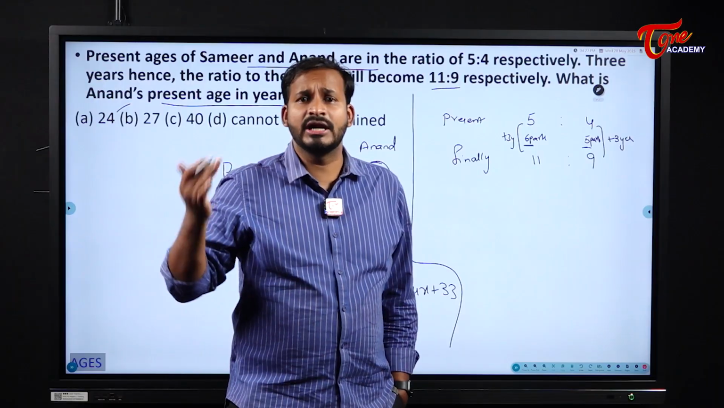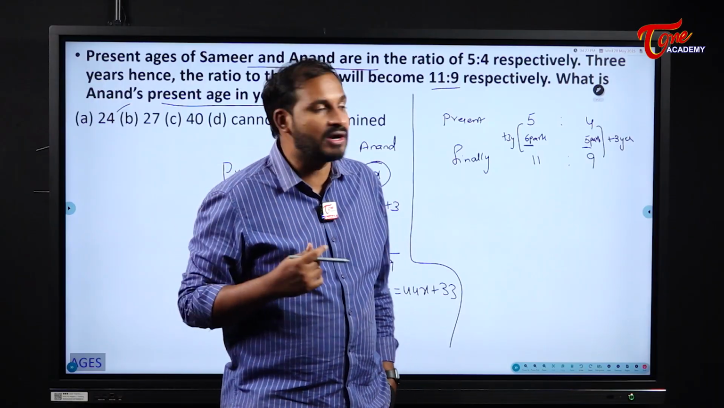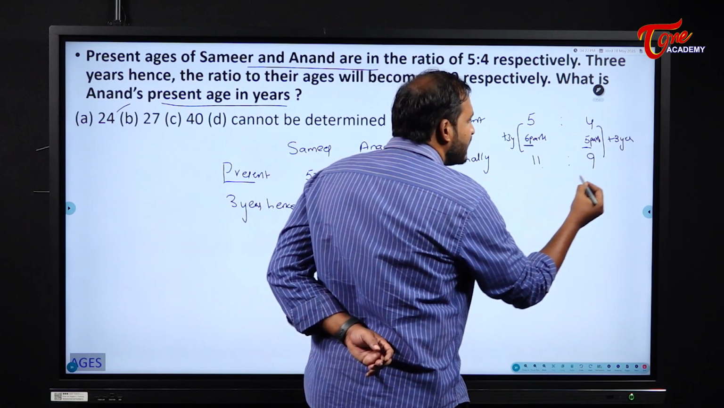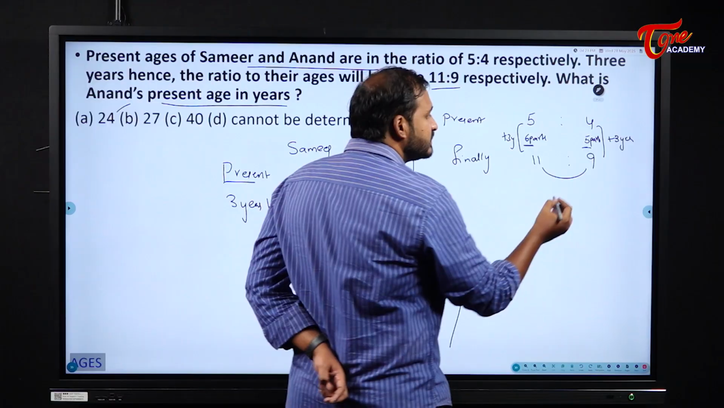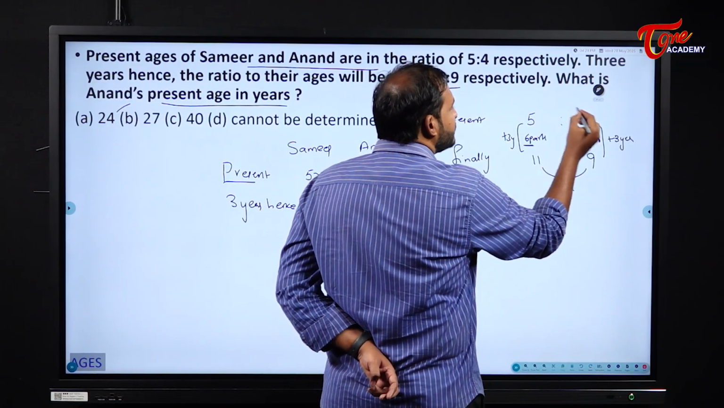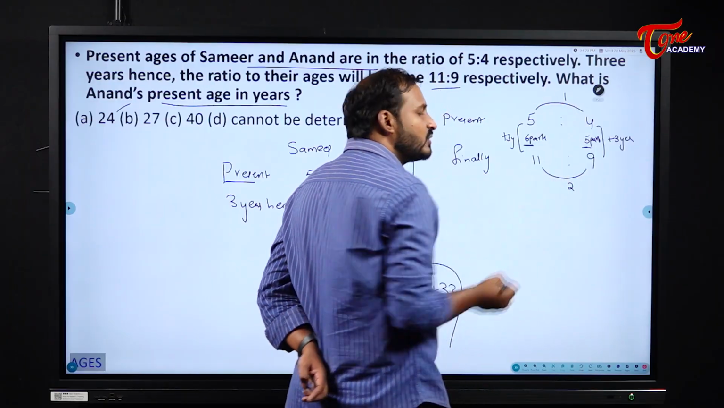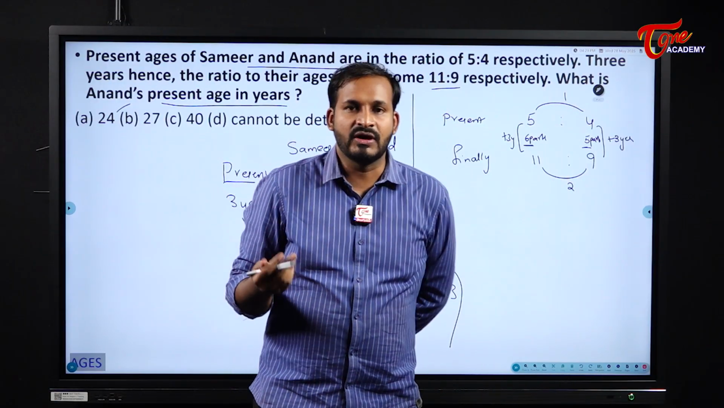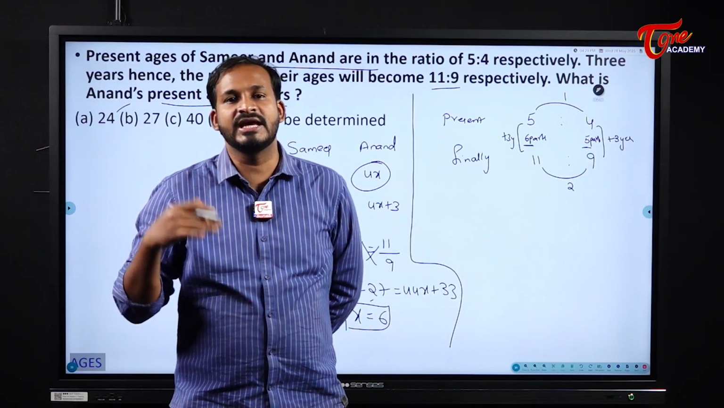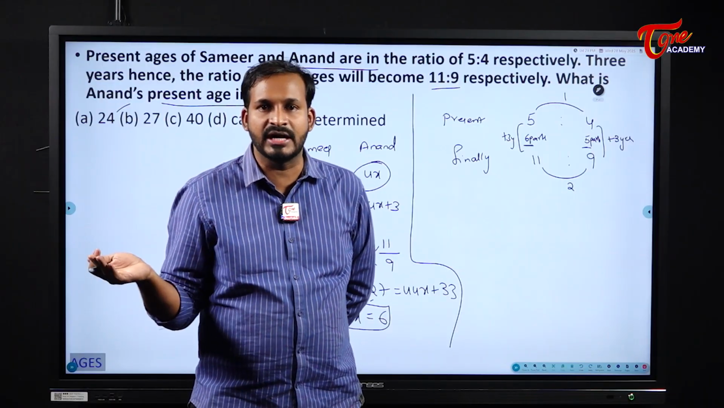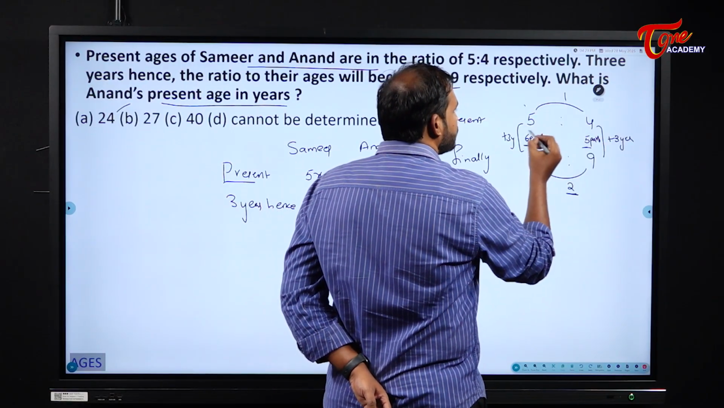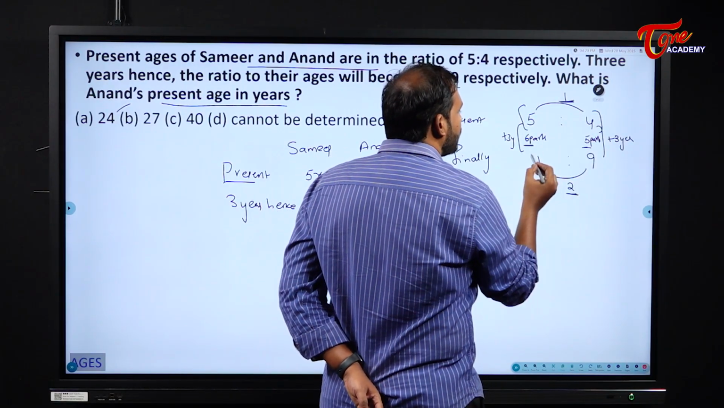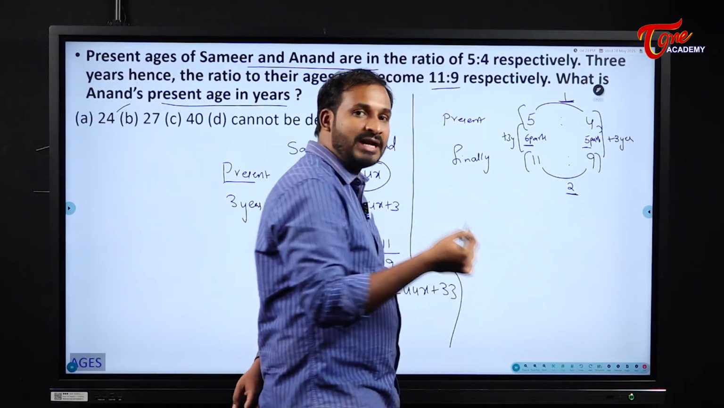How can we equalize? Already we have learnt the same thing in ratios. What have we done there? What is the difference between 11 and 9, students? It is 2. What is the difference between 5 and 4? It is 1. Now, in case of ratios, what is the basic property? We can multiply any constant to any ratio. It will not impact our final ratio. So I will multiply this by 2, and I will multiply this by 1. When I multiply it, what will happen?